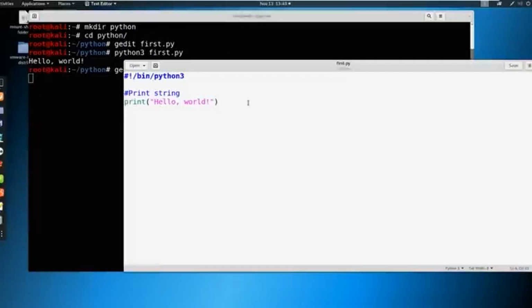The nice thing about strings is we could use double quotes, or we could use single quotes. So we could say hello world like this. And we can also use multi-line strings. So I'm going to hit enter twice here, and we could say something along the lines of print. And what if we have a long quote? We could say something like, this string runs, and then multiple lines, like this. And we just put that in triple quotations like this.